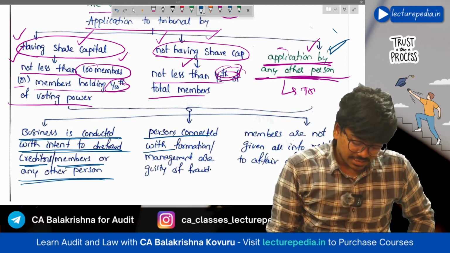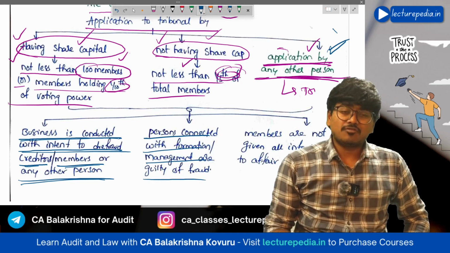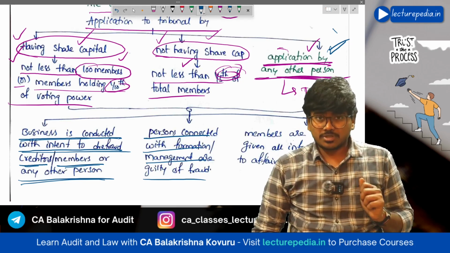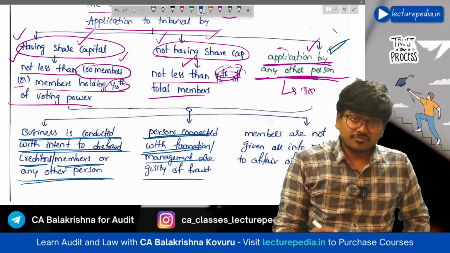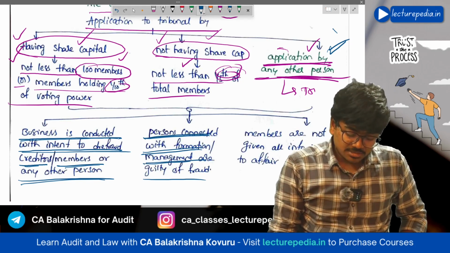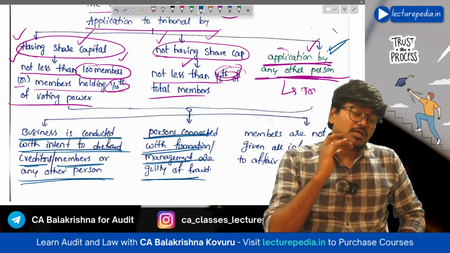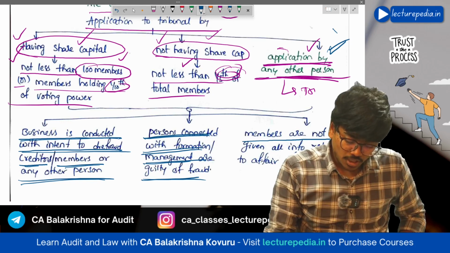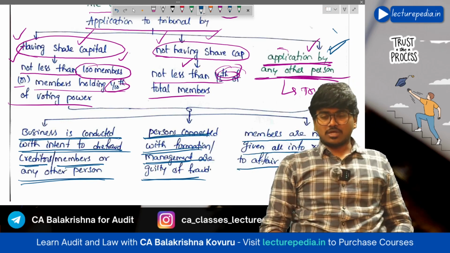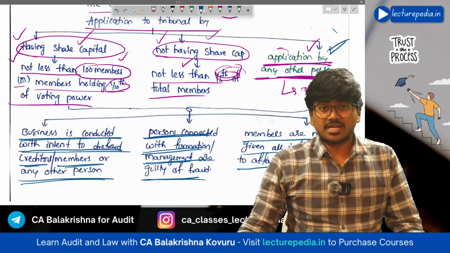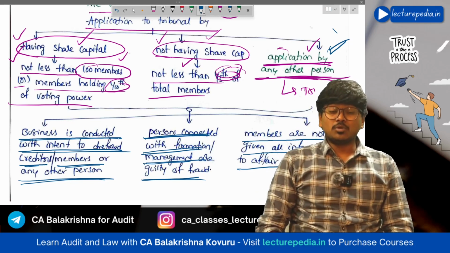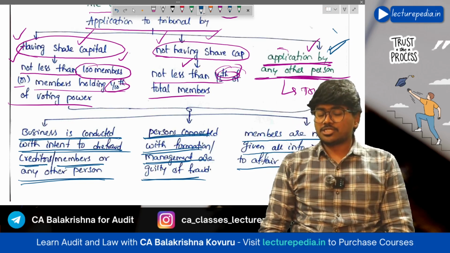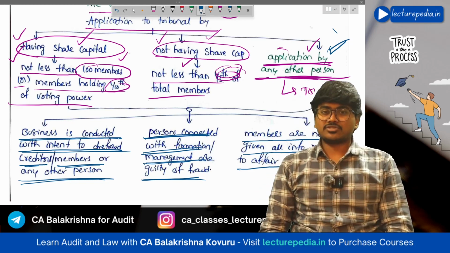Next, persons connected with the formation or management are guilty of fraud. Shareholders or any other person can file an application to the tribunal stating that persons connected with formation, that means promoters, or management, that means the board of directors, are guilty of fraud. In such a situation you can file an application for investigation. Next, members are not given all information related to the affairs of the company. If the board of directors is not giving information to the members about the affairs of the company, in such a situation also they can file an application to the tribunal asking for investigation into the affairs of the company under section 213.